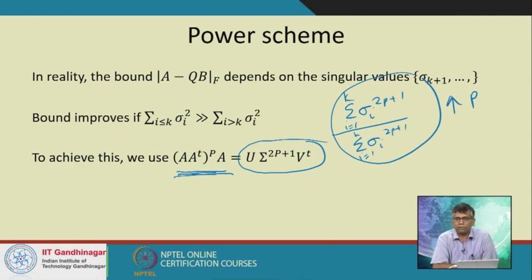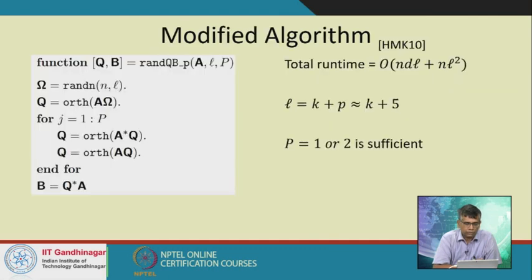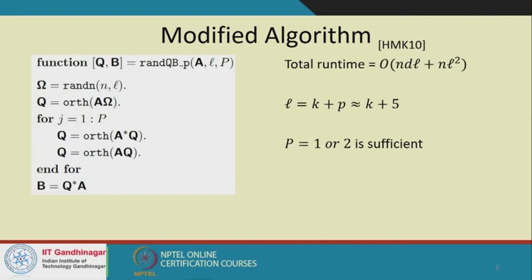So in practice, this is the corresponding modification of the algorithm. We are given a target rank L and a P, and think of this capital P as 1 or 2, that's sufficient. Then we generate omega as we had said. This is really MATLAB code, so each entry of omega is N(0,1).